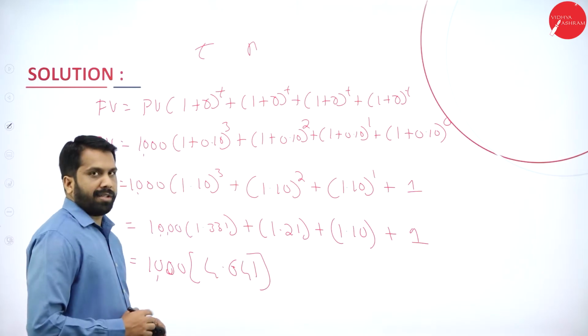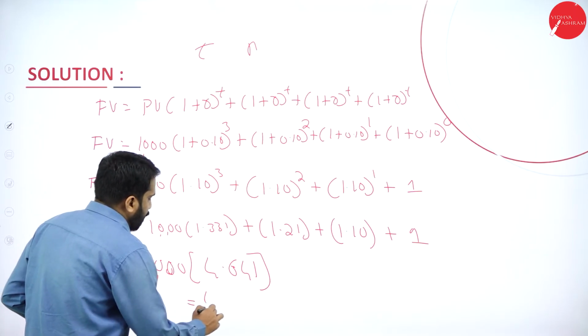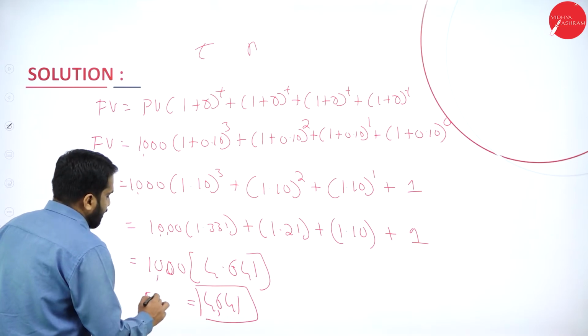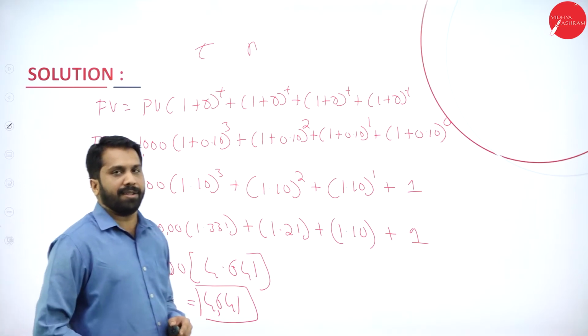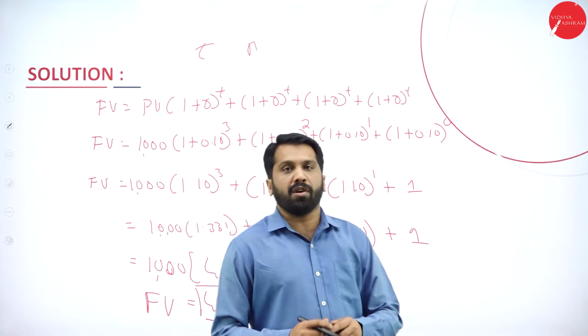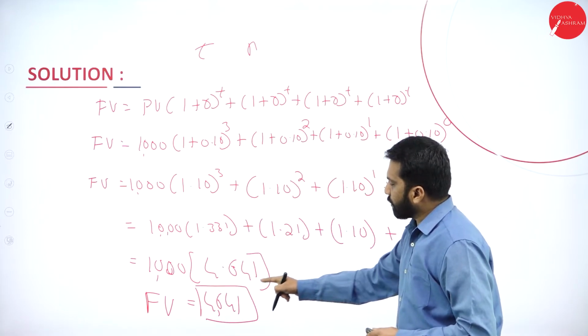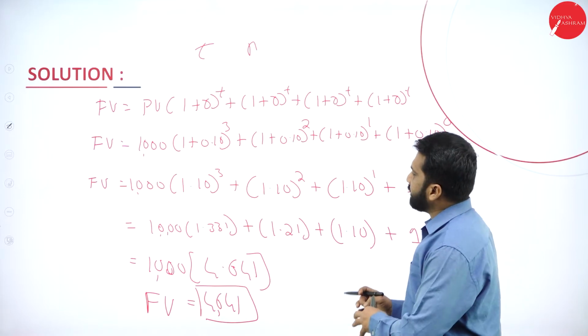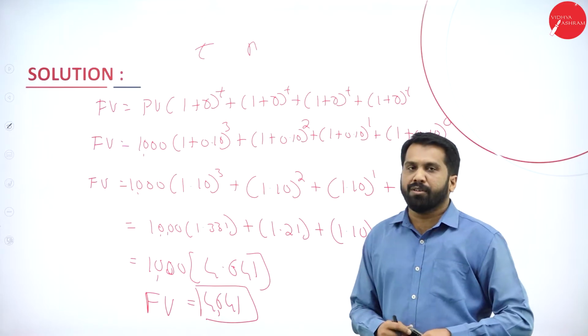So multiply both, how much will you get? You will get 4,641. This is your future value. What is your future value? Your future value is 4,641. Remember, it's the easiest one, you can easily score 5 marks.